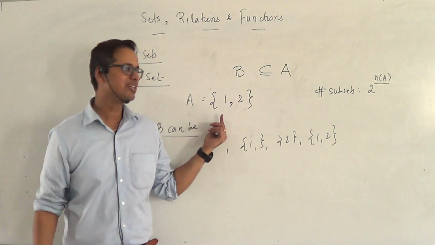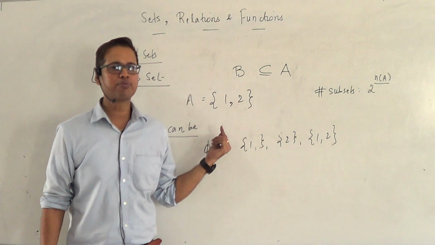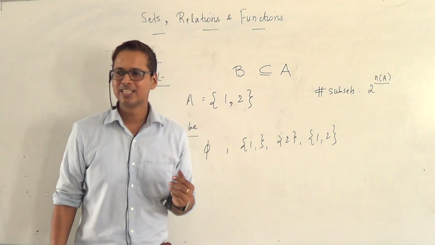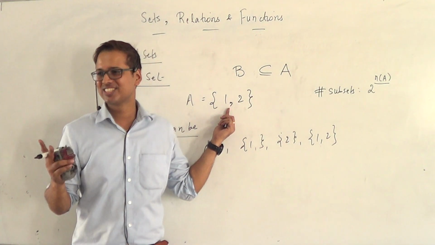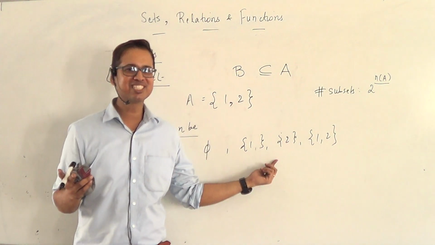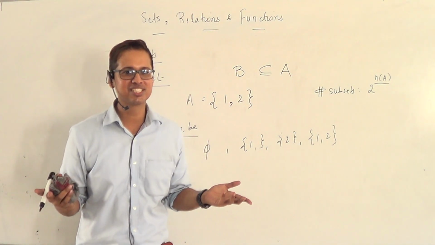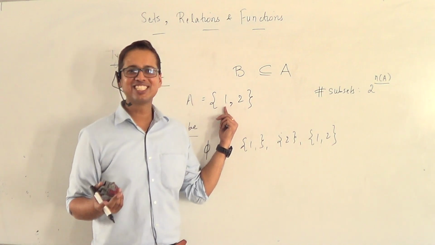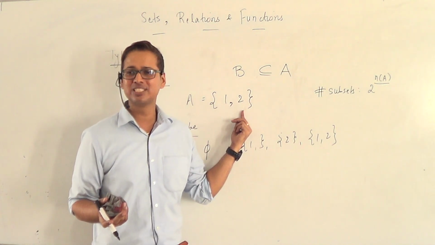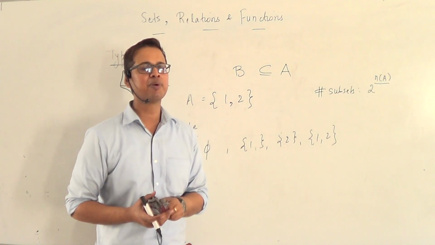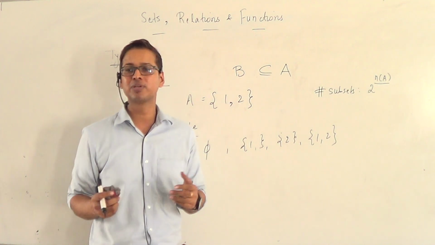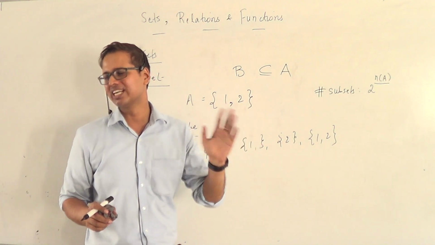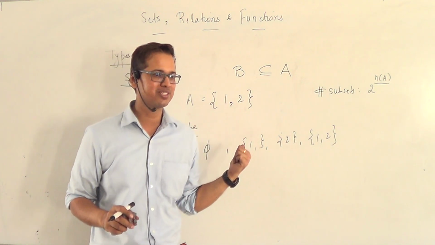See, the reason that he gave is that the number of subsets possible from this set can be found out using the fact that every element has 2 choices: to be a part of the subset or not to be a part of the subset. To be or not to be, that is the question. So this has 2 options, this has 2 options, and according to the fundamental principle of counting, we have to multiply. So 2 into 2, that is 4 ways you can make subsets out of it.